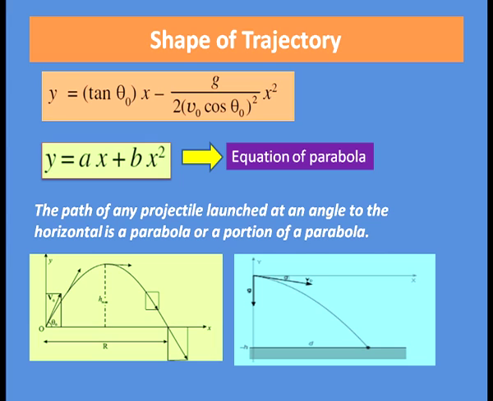Here a is the coefficient of x, that is tan theta 0, and b is the coefficient of x square, that is minus g divided by 2 v0 cos theta 0 square. And this equation y equal to ax plus bx square is an equation of parabola. So now we can say that the equation of trajectory is an equation of parabola. Hence, the shape of trajectory is parabolic. Hence, the path of any projectile launched at an angle to the horizontal is a parabola or a portion of parabola. Now, let us summarize what we have discussed today.